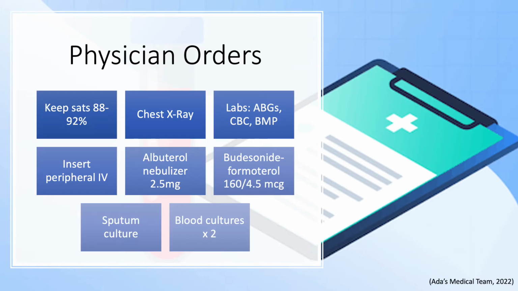The physician orders the following items. 1. Keep sats between 88 to 92%. 2. Chest X-ray. 3. Labs: ABG, CBC, and BMP. 4. Insert peripheral IV. 5. Albuterol nebulizer. 6. Budesonide formoterol inhaler. 7. Sputum culture. 8. Blood cultures times 2.